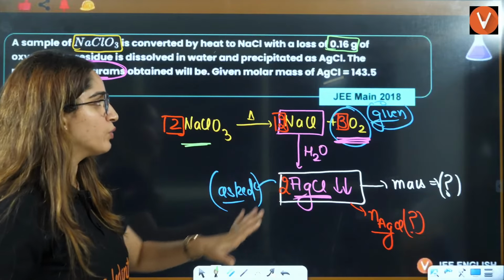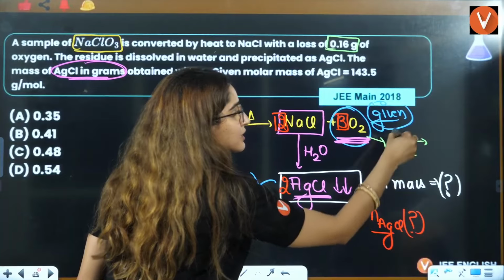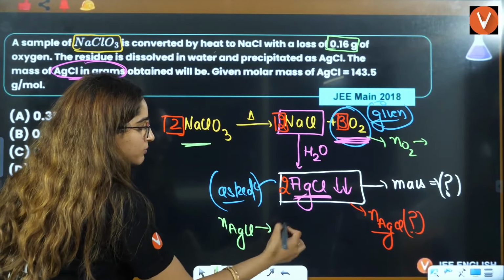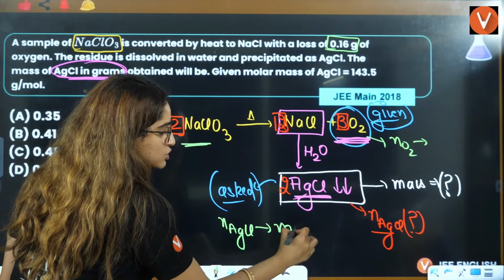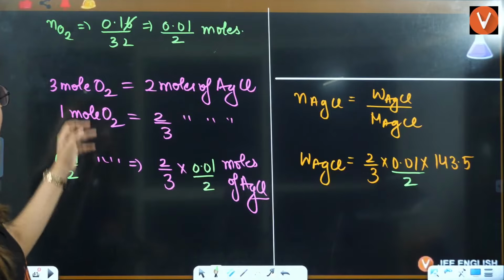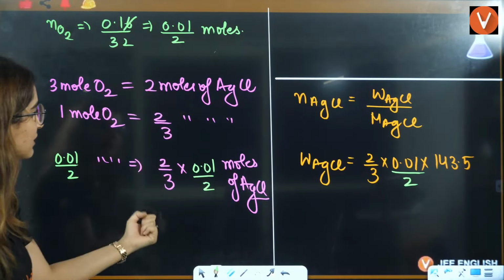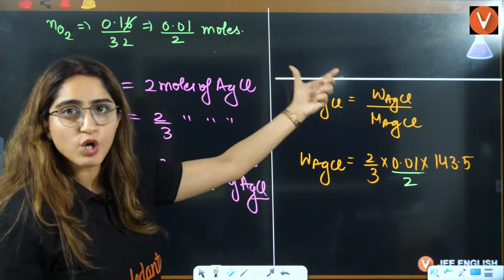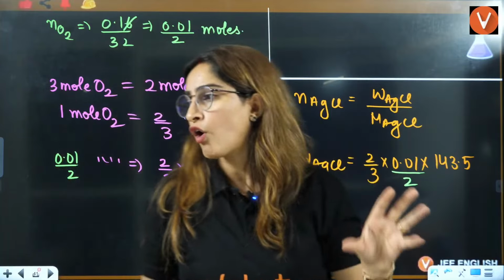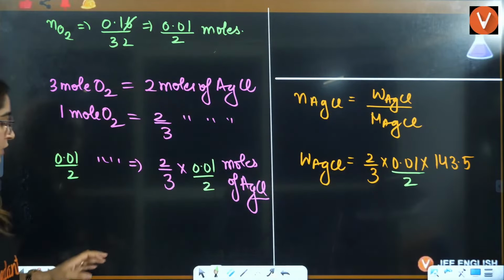What is asked to you? First you will calculate the number of moles of what is given to you. Then you will calculate the number of moles of AgCl. From that you will calculate the mass of AgCl here. This is what we did here. First we will calculate number of moles of O2. Then we applied unitary method. Then we calculated number of moles of AgCl. Then again applying the formula, we calculated weight of AgCl here. Right? Okay, that I have already taught.